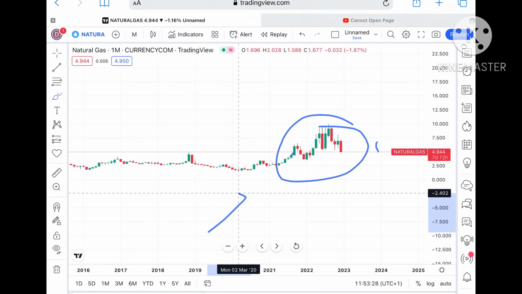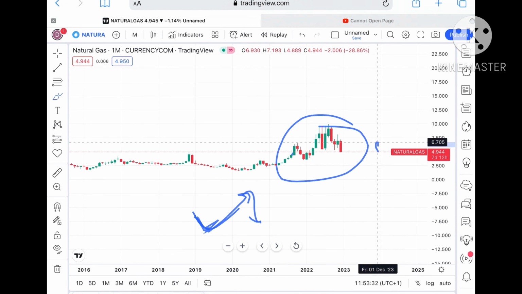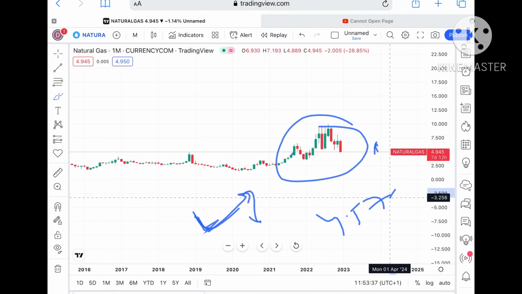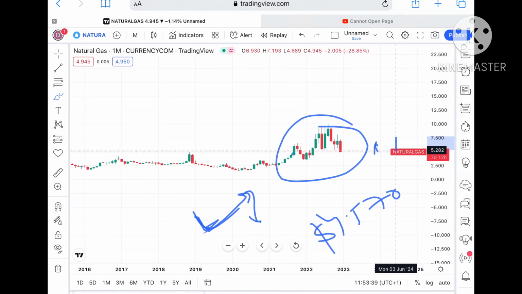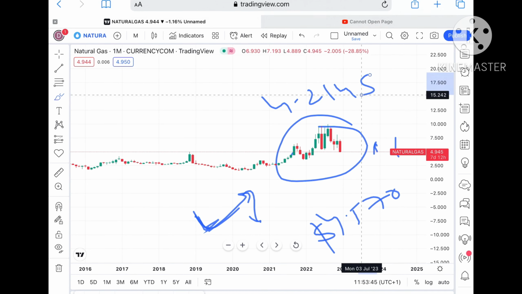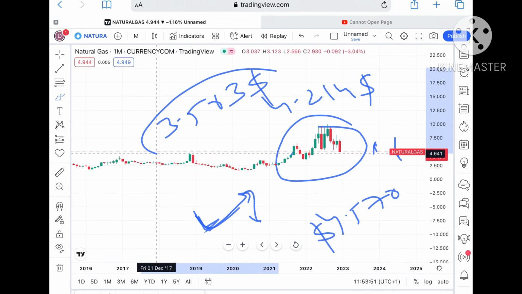probability is high because this is the support. If this bounce back didn't happen, or this level didn't sustain, then chances are high it can break this particular level and go towards a level of $4.570. Okay, and if that level moves further down, then a probability of touching a level of 4.214 is there. And from there we can see it go towards a level of around $3.503. Hope you understand this.